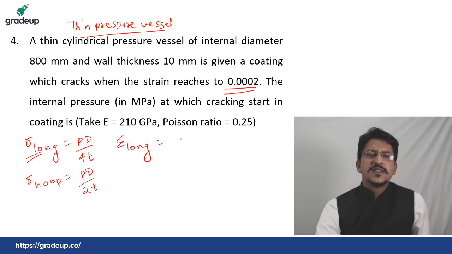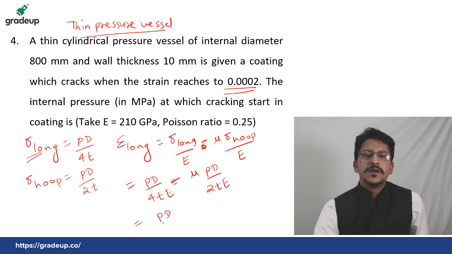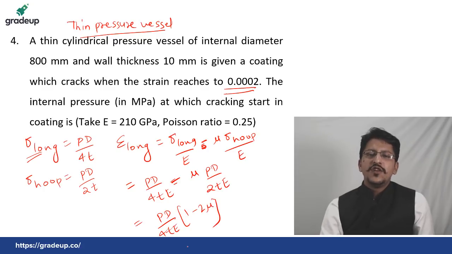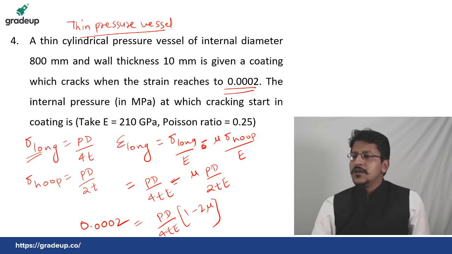Longitudinal strain is sigma longitudinal by E minus mu times sigma hoop by E. So you get PD by 4TE minus mu times PD by 2TE. Simplifying, it is PD by 4TE into 1 minus 2 mu. All the values have been given to you. Equate this value to 0.0002.